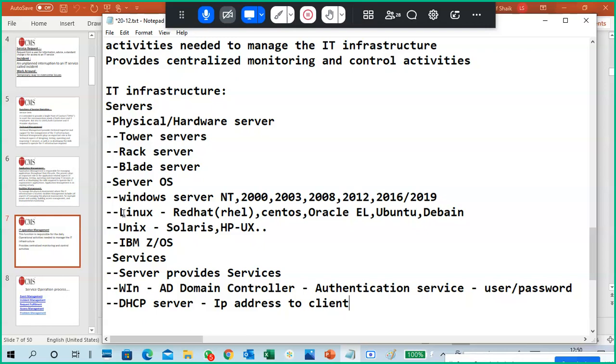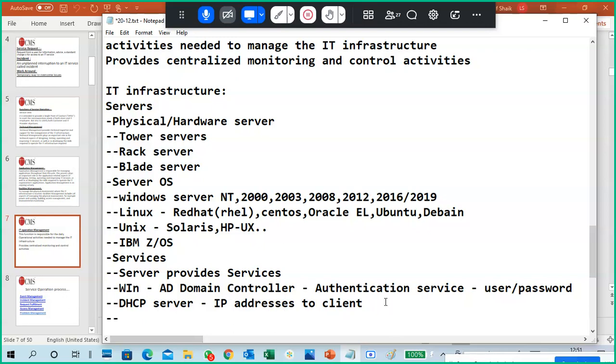If you become a hotspot, for example, you want to share internet from your mobile to others using a hotspot, then your friend's mobile gets internet from your mobile. Your mobile is working as a DHCP server, so your friend's mobile will get an IP address from it. So a DHCP server provides IP addresses to clients. Remember that one.